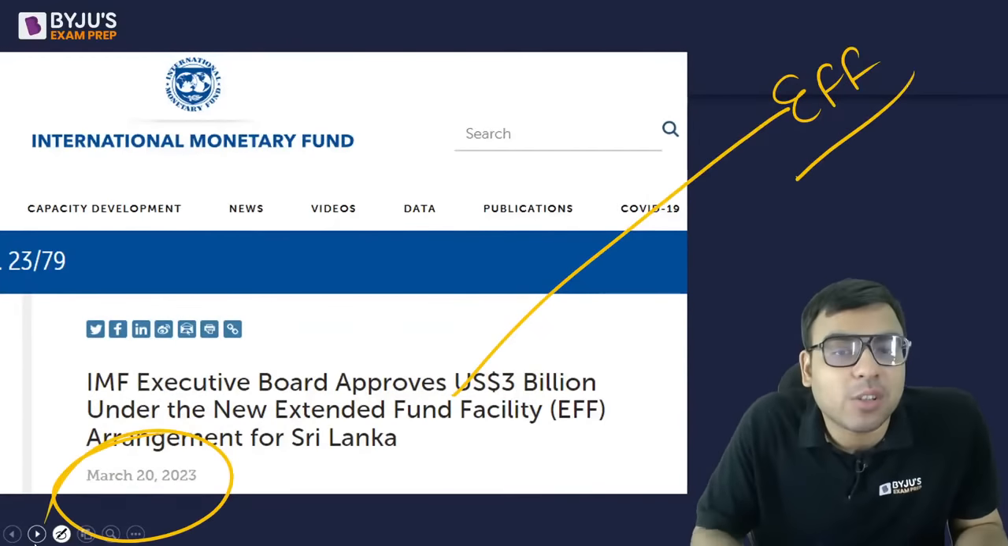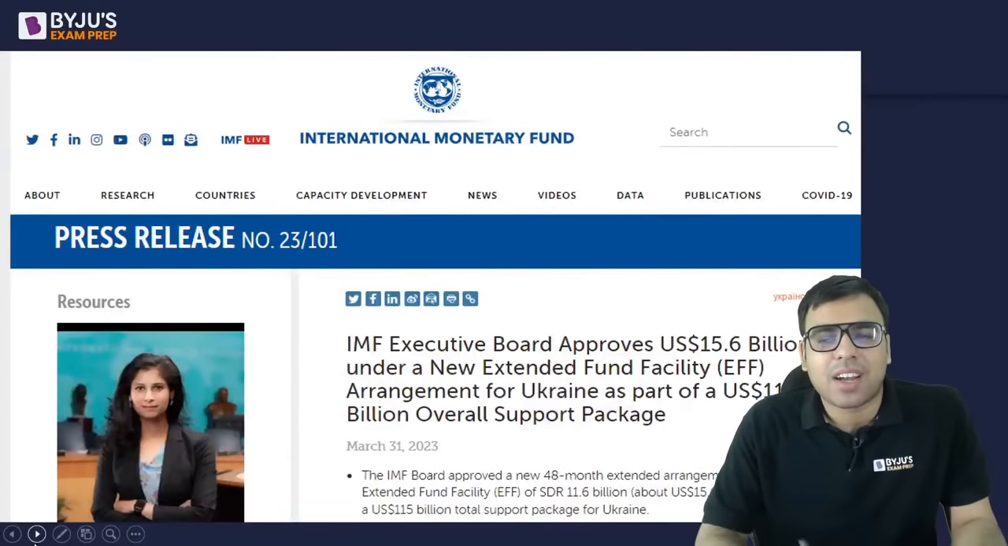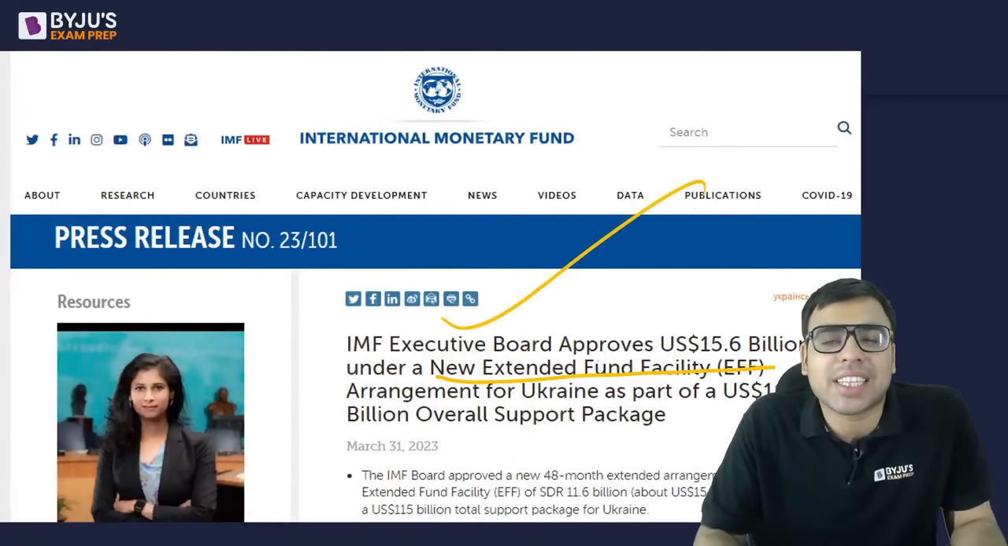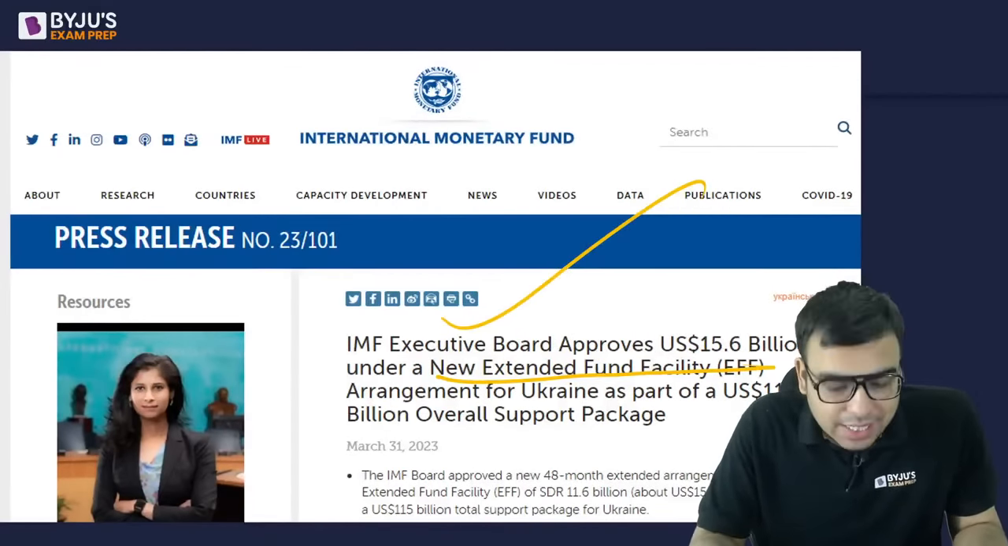This came in the Hindu editorial also. If you are reading it daily, you must have seen this. ठीक है. Similarly, यूक्रेन के लिए भी extended fund facility initiate किया गया था IMF के द्वारा. So you must be knowing it. Okay. Yes.